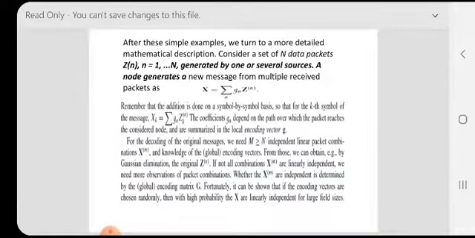After these simple examples, we turn to a more detailed mathematical description. Consider a set of capital N data packets, Zn, where small n is equal to 1, 2, 3 up to capital N, generated by one or several sources. A node generates a new message from multiple received packets at the receiver node: X is equal to summation of n gn Zn.